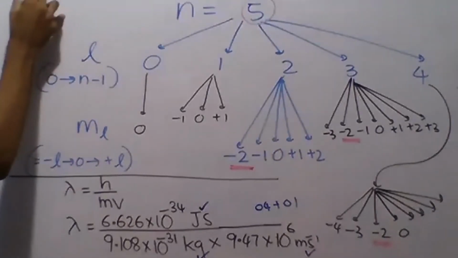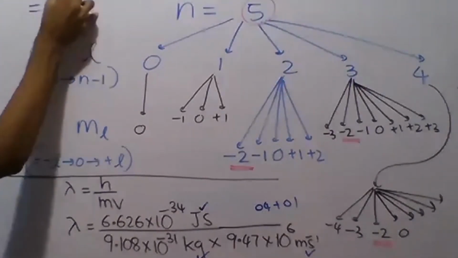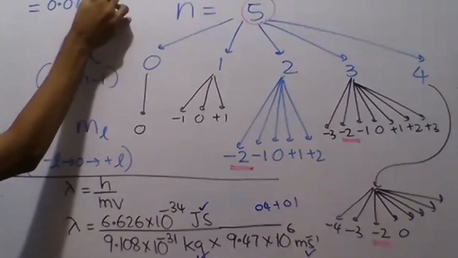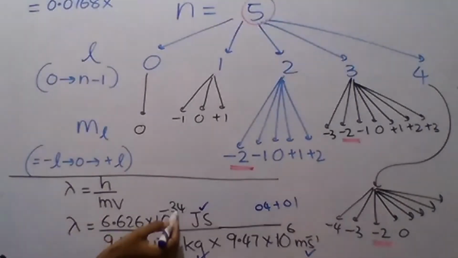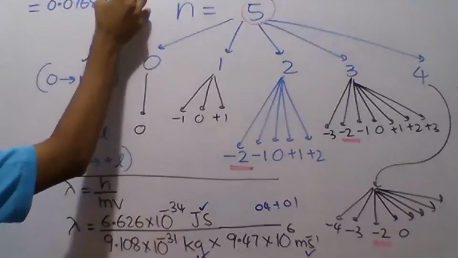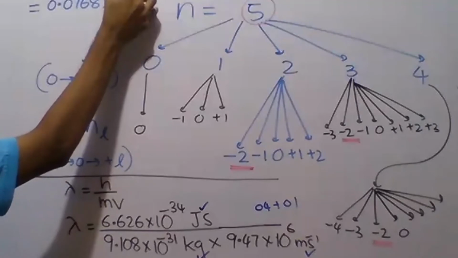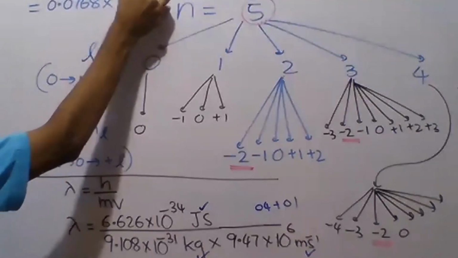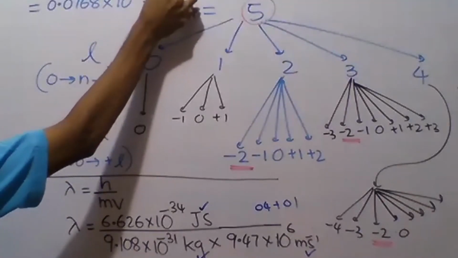This answer you get, 0.0768, multiplied by, now in the numerator minus 34, here minus 31 plus 6. Minus 31 plus 6, that means minus 25.